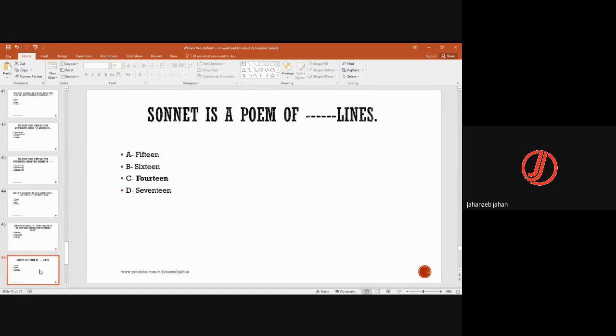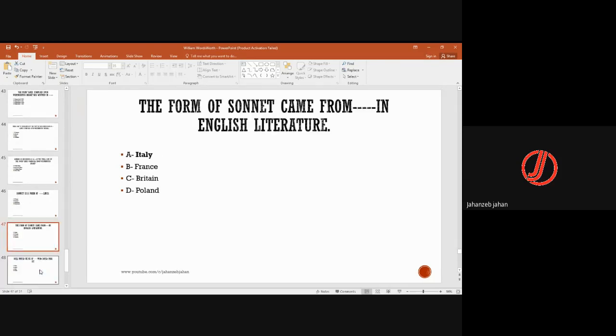Sonnet is a poem of 14 lines. The form of sonnet came from Italy in English literature.